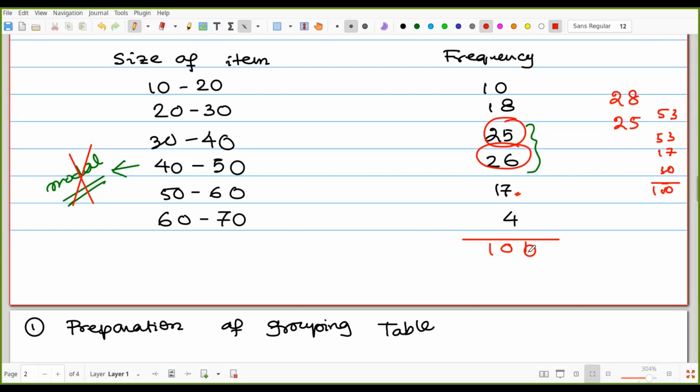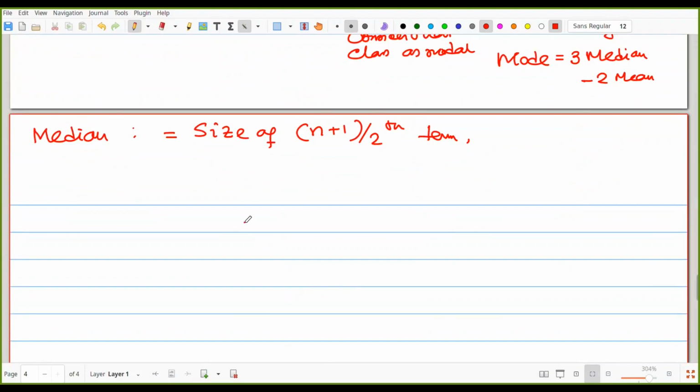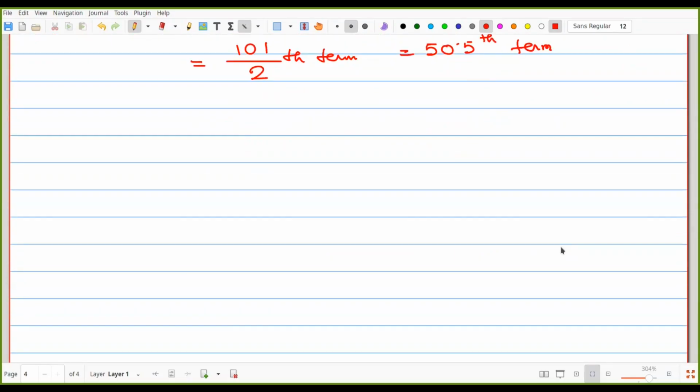That is 100. Okay, so we are proceeding with the median now. Size of 100 plus 1 by 2th term, that means 101 by 2th term, that means 50.5 term. Okay, so once again we have to write down the table.